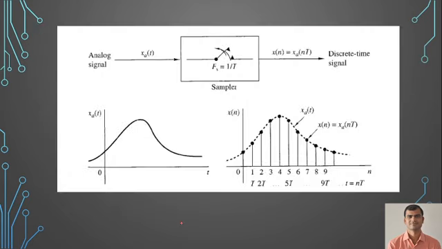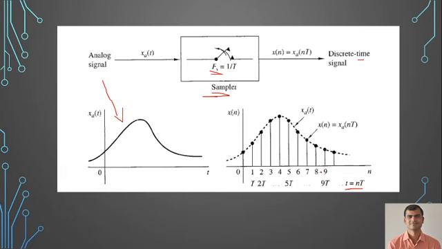Now the idea gets more clear. You have the analog signal as x of t, as you can see here. This is my x of t, the analog signal. The sampler is applied, so Fs equals 1 by T, and we get a discrete time signal x of nT, where we can represent t as nT. Now the continuous time signal is converted into a discrete time signal. So these are the discrete times, 0, 1, 2, 3 up to n. We are converting a continuous time into a discrete time.